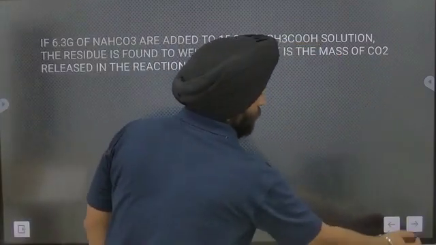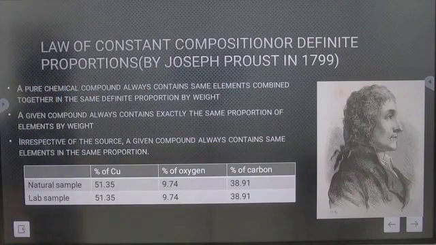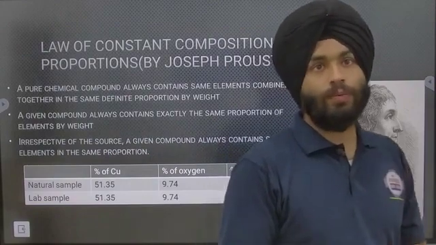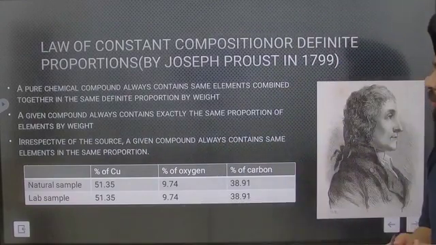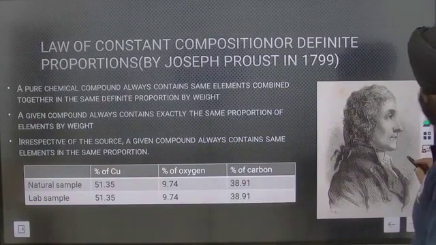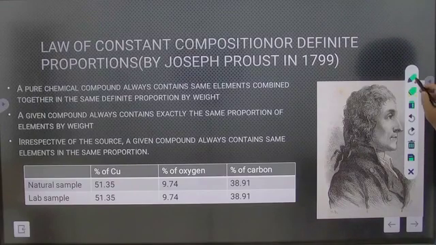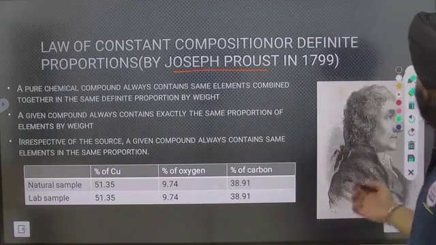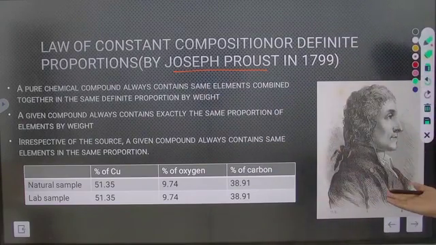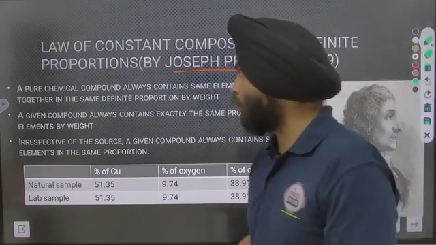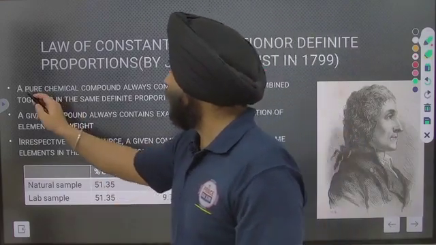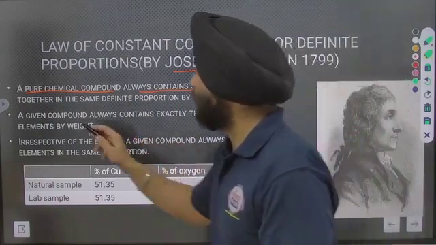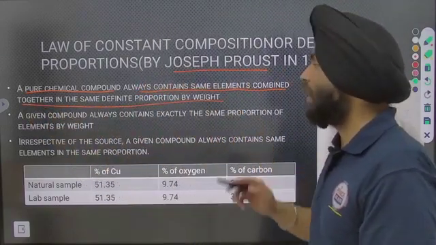Next one is the law of constant composition, also known as definite proportions. It was given by Joseph Proust. Joseph Proust gave this law: a pure chemical compound always contains the same elements combined together in the same definite proportion by weight.